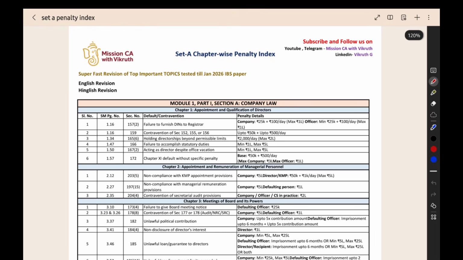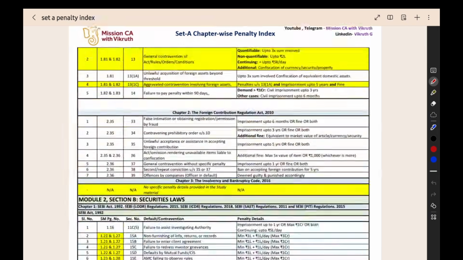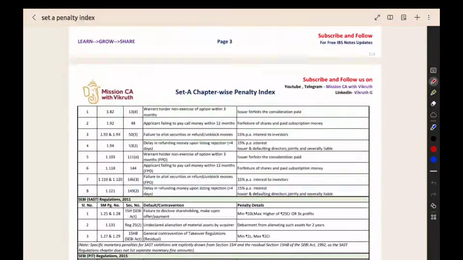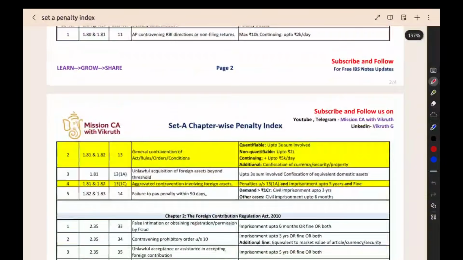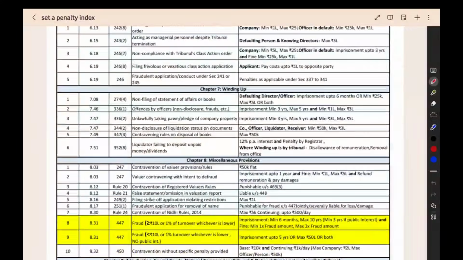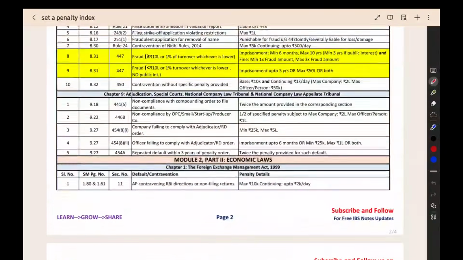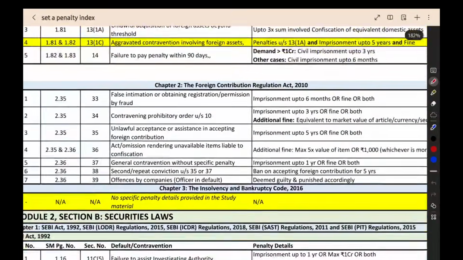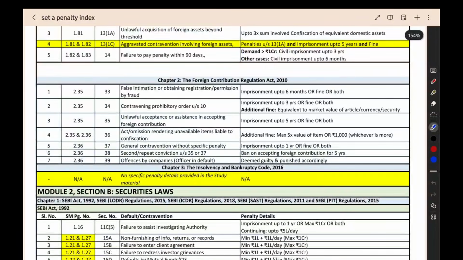Then when you see the penalty index, here also in the same manner you have the penalties, each and every penalty mapped along with the study material page number and the section number. Here when you see the Foreign Contribution Regulation Act, these are all the penalties we have. For false imprisonment, these penalties we had in a table, right?